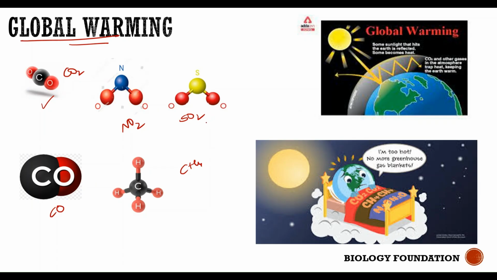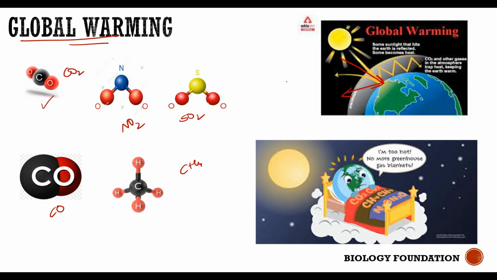So what is global warming? When sunlight falls on the surface of the earth, the planet earth absorbs these rays of sunlight, and a few rays are reflected back.